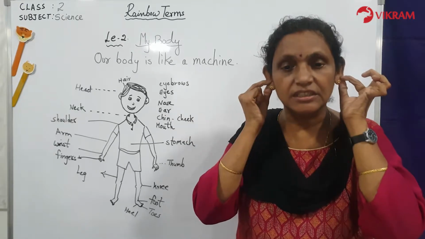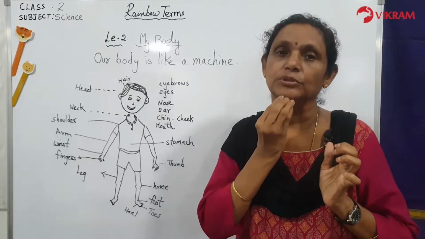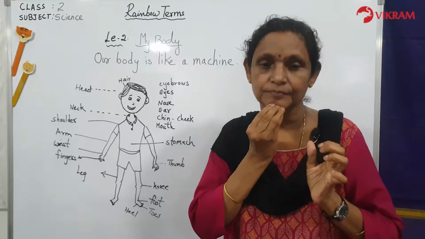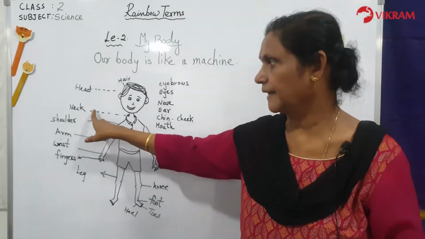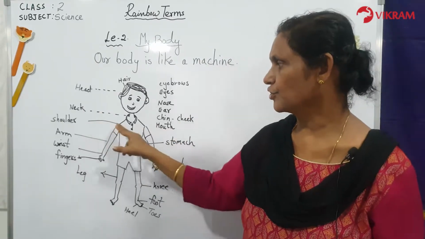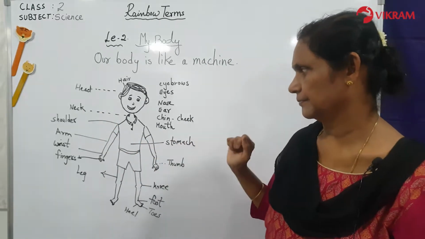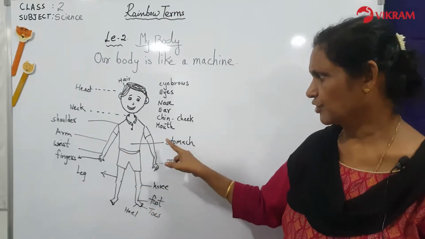You have the ears. You have the cheek. You have the mouth. You have the chin. Below the chin you have the neck. See the neck part. Below the neck you have the shoulders. Below the shoulder you have the stomach and the waist part. So now the stomach is there.